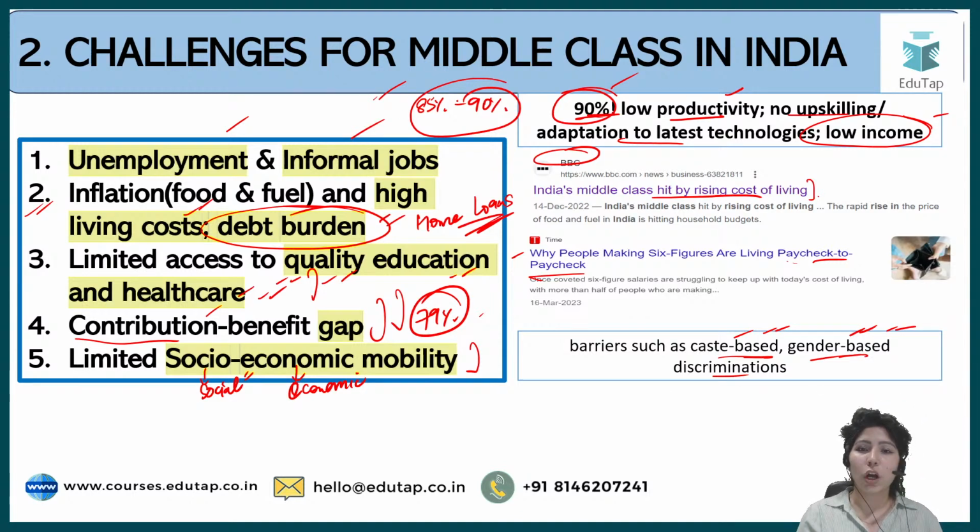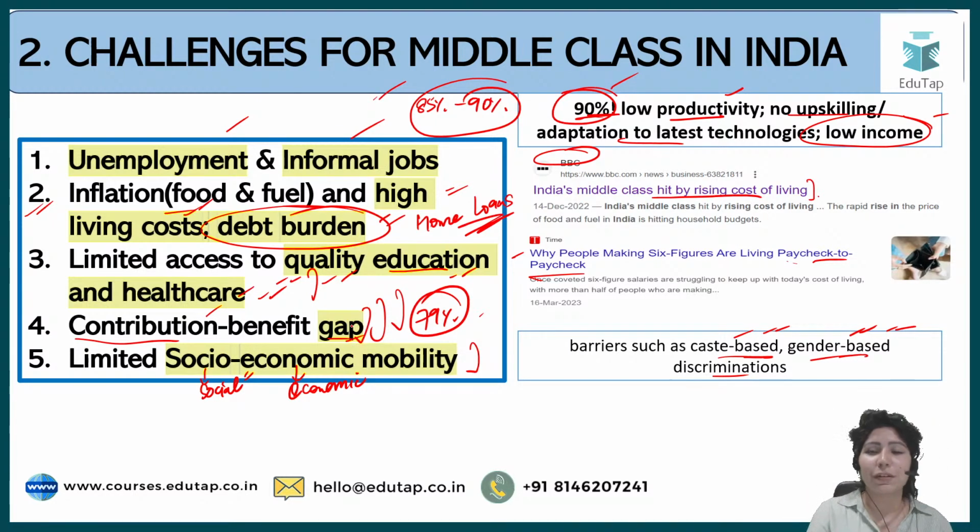So what can be the conclusions, what can be the way forward? Unemployment and informal jobs, the government needs to work here. Social security benefits need to be there in case of education and healthcare, because as I told you, one healthcare emergency in the family, a small accident in the family, should not exhaust the entire savings of the family, because it impacts how they function. Then inflation has to be controlled by the government, by the MPC. That has to be taken very seriously, because inflation is very, very high right now.